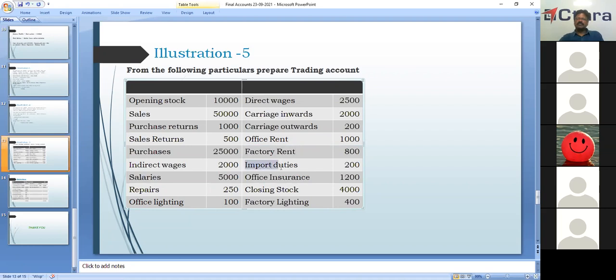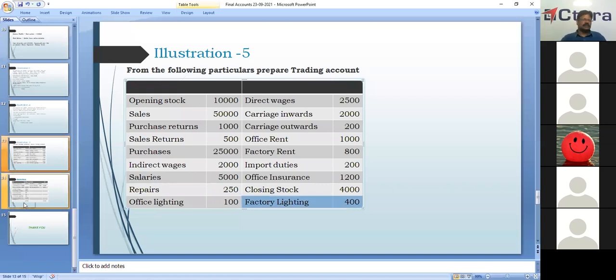Import duties. When we are importing some raw material, we have to pay duties, taxes, import duties. We have to take this as direct expense and show it in the debit side of trading account. Office insurance is an indirect expense. This will be shown in the profit and loss account. Closing stock, of course, will be shown in the credit side of trading account. And factory lighting is a direct expense. It will be shown in the debit side of trading account.